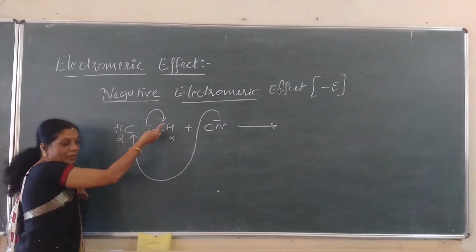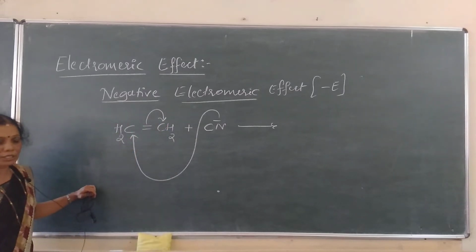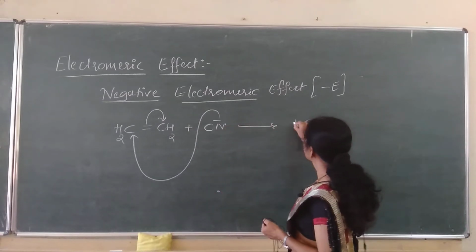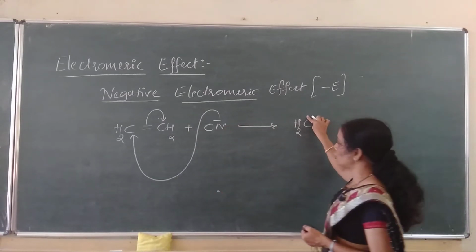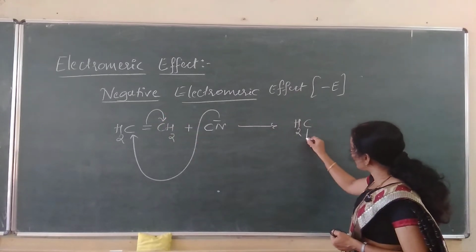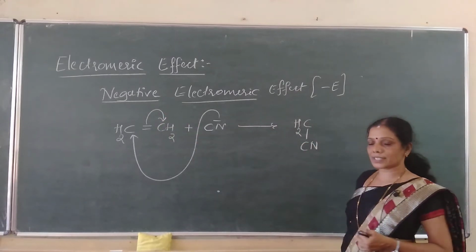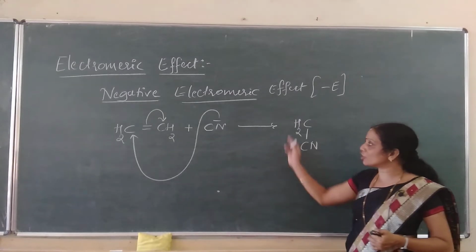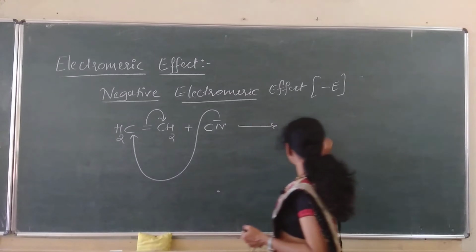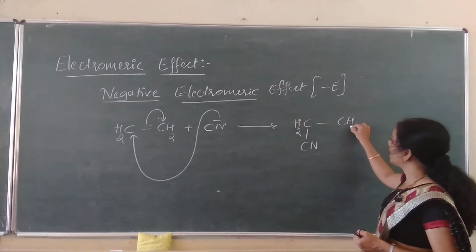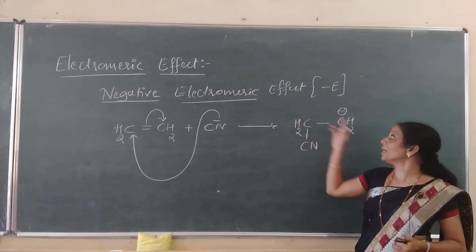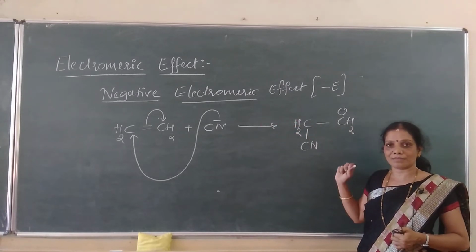After the transfer, the double bond becomes a single bond. Now we can write the product form here. The product form here is CH2 plus. This is because we have written the transfer to this carbon atom. I have to write the new bond with the nucleophile. CN minus now becomes CN after the donation of electrons to this positive carbon atom, and the double bond becomes single bond. CH2 here I have to write what? Minus. If there is an electrophile, it attacks this carbon atom.